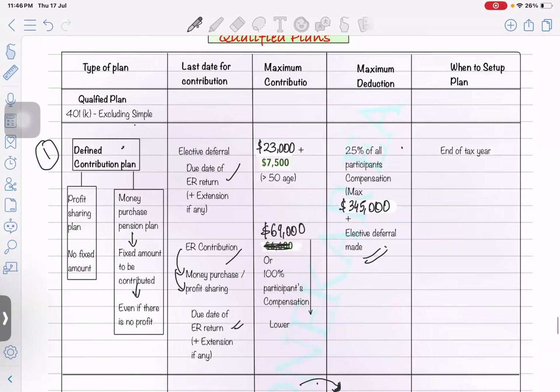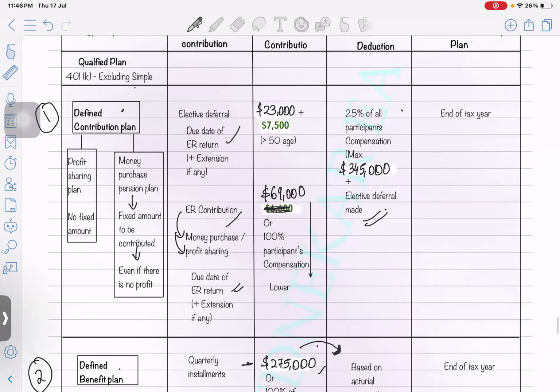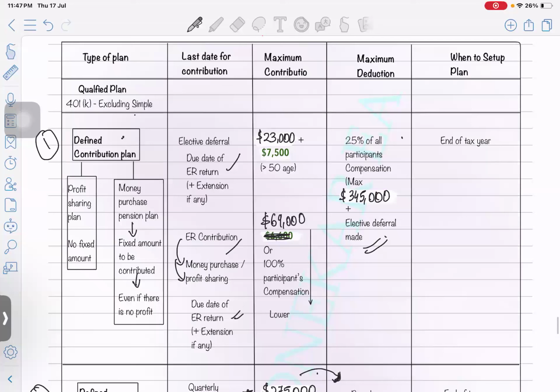Defined contribution means what? On the very first day when the employee enrolls in the plan, the contribution amount is pre-decided: every month the employer is going to contribute a certain amount. Either it will be a percentage of the profit or it will be a fixed amount, let's say $2,000, $3,000.